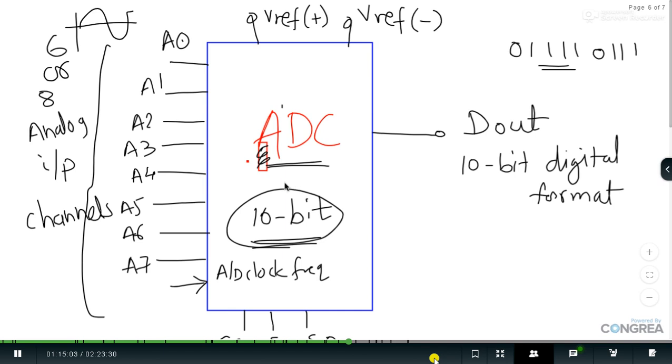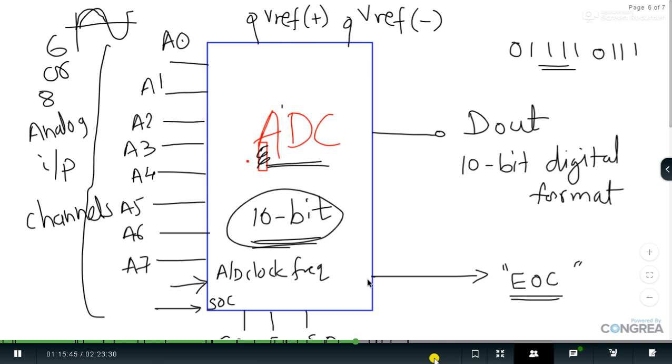As I told you, this acts like a clock frequency, like a heartbeat. So the ADC receives the heartbeats through this A to D clock frequency. Then the ADC doesn't have its own decision; someone has to tell it, let's start the conversion. So SOC, called start of conversion. And the ADC itself tells us, once we are done with the analog to digital conversion, that it is done, with the help of a signal called end of conversion. So these are the necessary signals that one ADC should have.